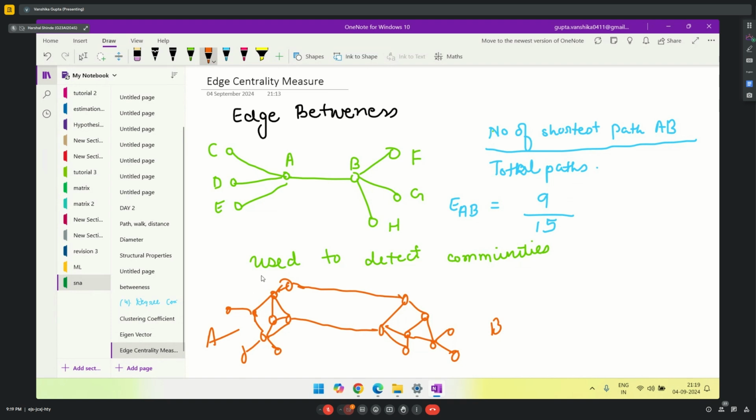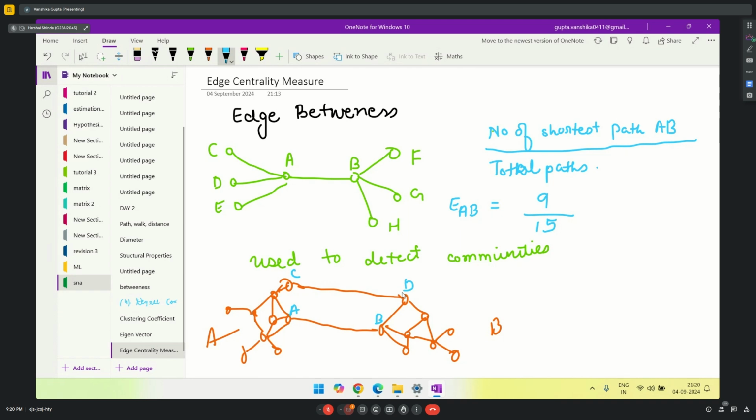Now what I need to figure out, this graph was directly given to you. You need to identify what the two different communities are which exist. If you notice, this edge AB and this CD will both have the highest betweenness. Maybe AB will have slightly greater betweenness compared to CD.